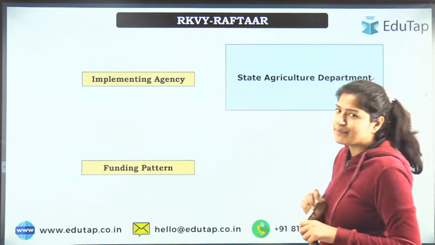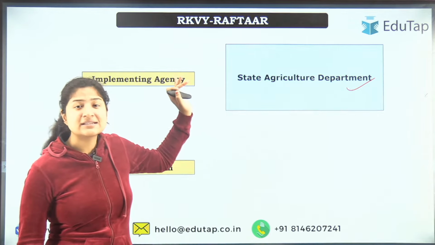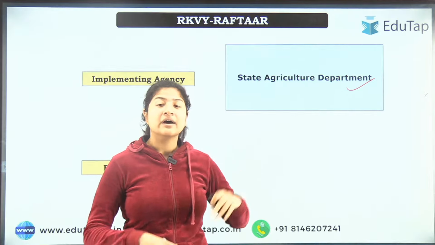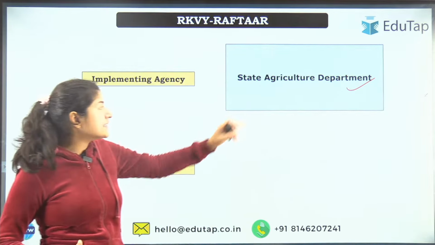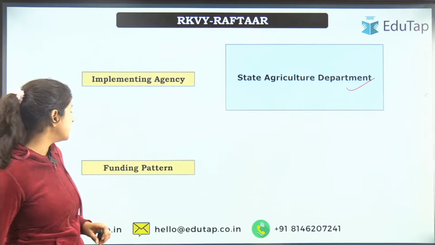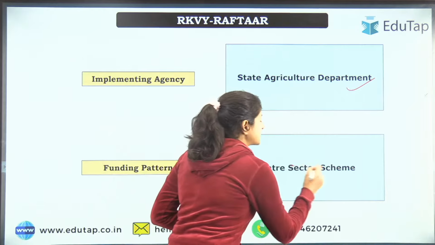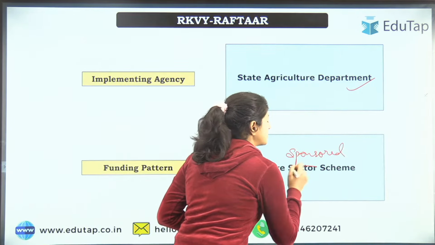It comes under the Ministry of Agriculture, but the implementing agency would be the State Agriculture Department. Because this is state specific, states can take their own action, they can plan their own execution, how they want to utilize that money. So that is why the State Agriculture Department would be the implementing agency. Funding pattern, as it is centre sponsored. Initially it was centre sectored, but then it was changed to a centre sponsored scheme.